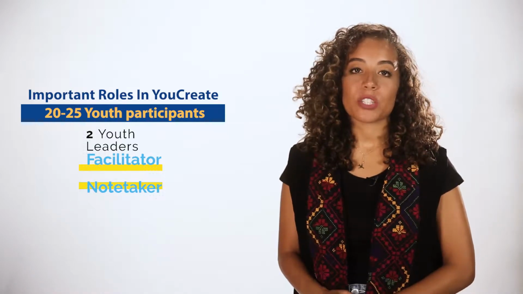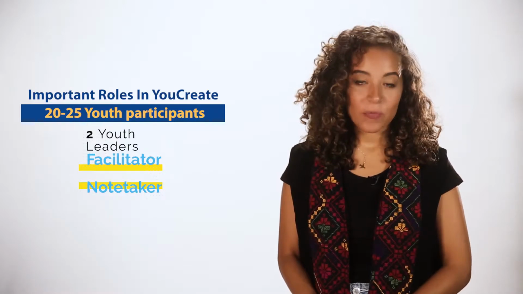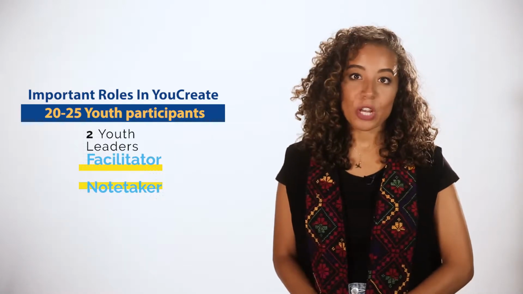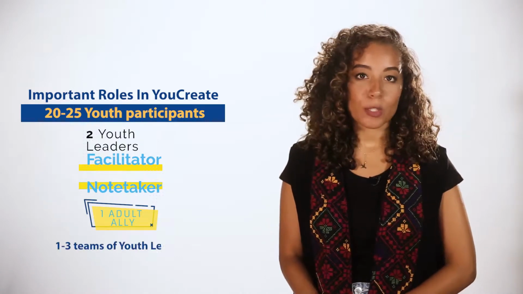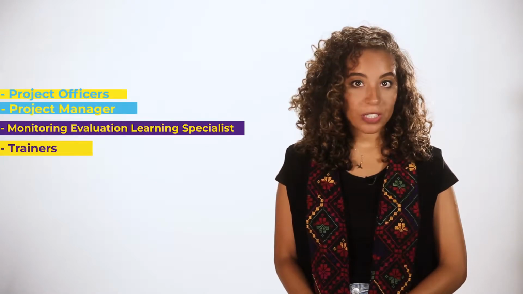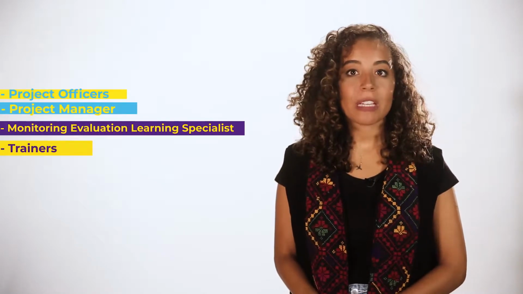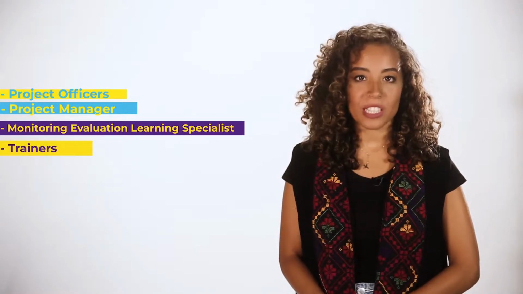There are detailed descriptions with tips and guidance in your YouCreate art kit. Each pair of youth leaders should be supported by 1 adult ally. An adult ally can support 1 to 3 teams of youth leaders. There are additional support people required for the project, including project officers, project manager, monitoring, evaluation and learning specialists, and trainers who train the youth leaders. You can read in more detail about their important roles in the project guide.